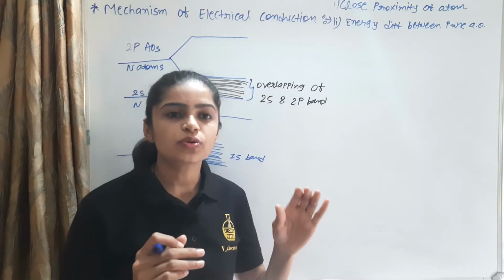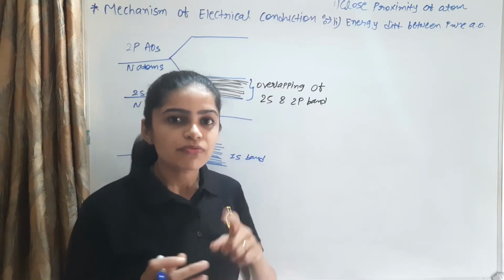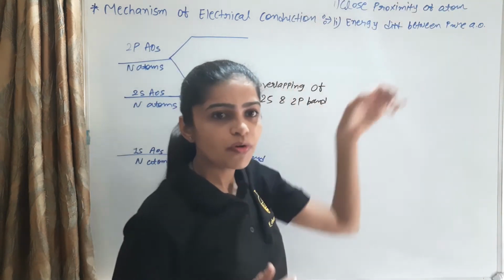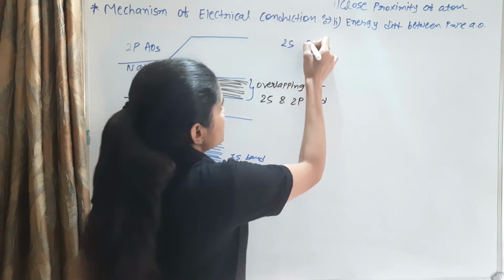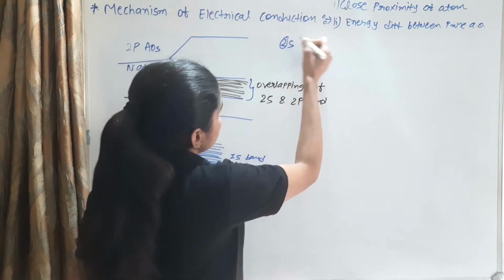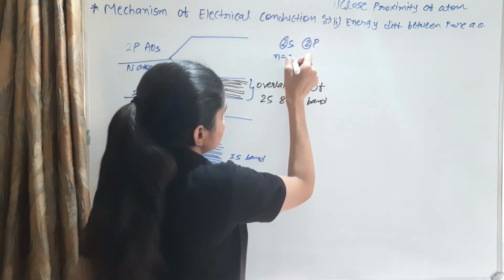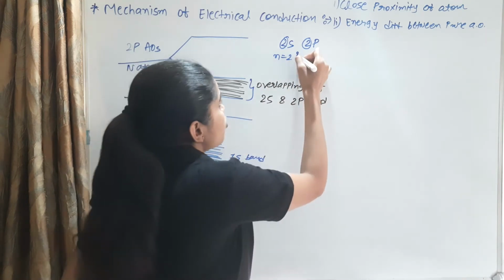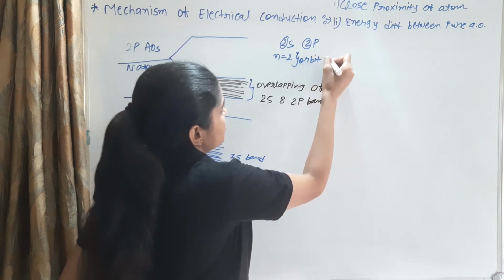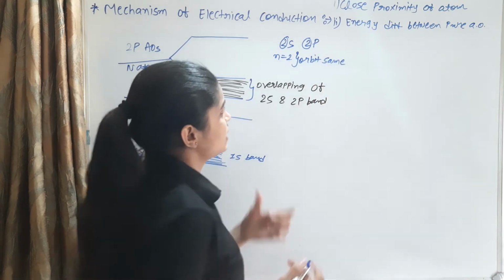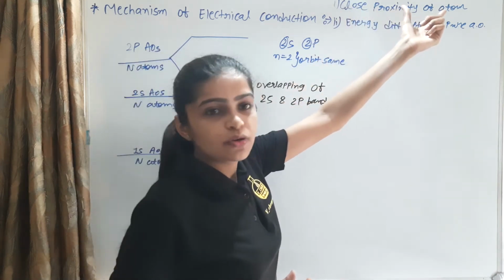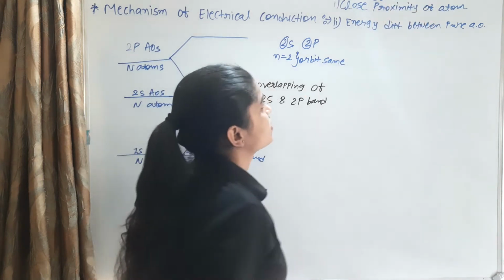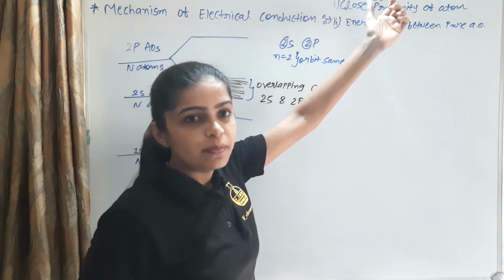What factors does the production of the energy band depend on? The first factor is the close proximity of atoms. For example, 2s and 2p, where n equals 2, the principal quantum number is 2, which means the orbit is the same. This is the close proximity of atoms, for example 2s and 2p, so it produces an energy band.